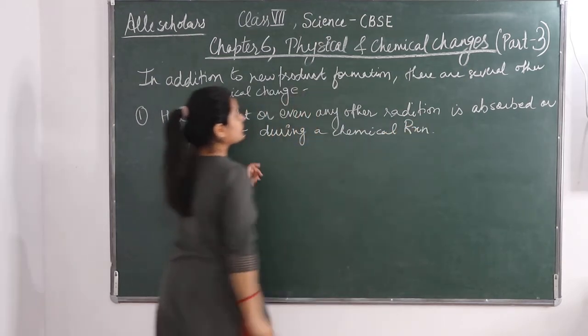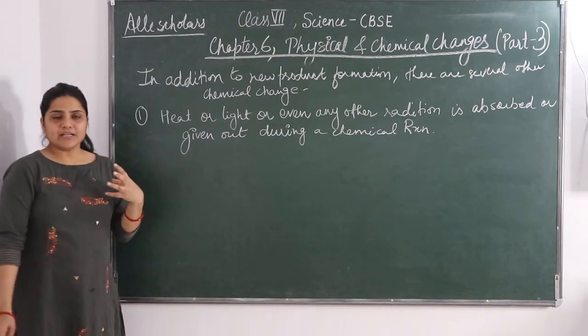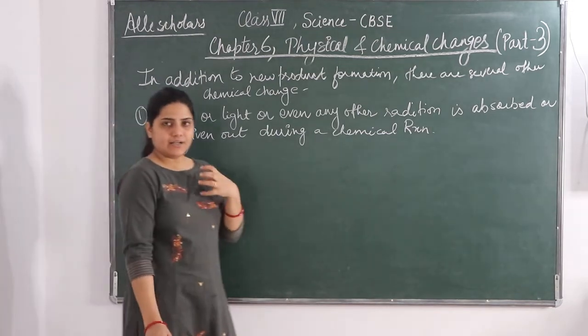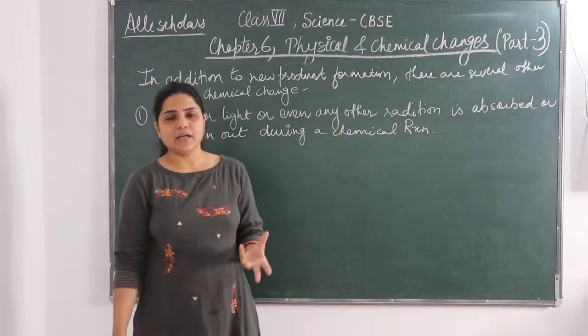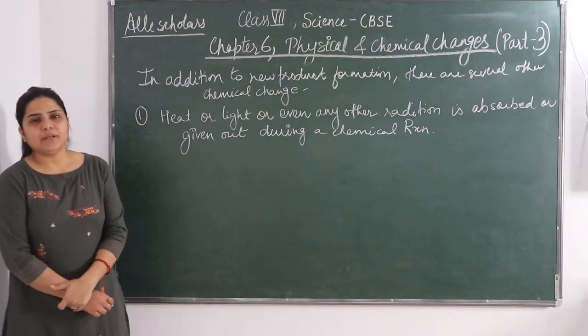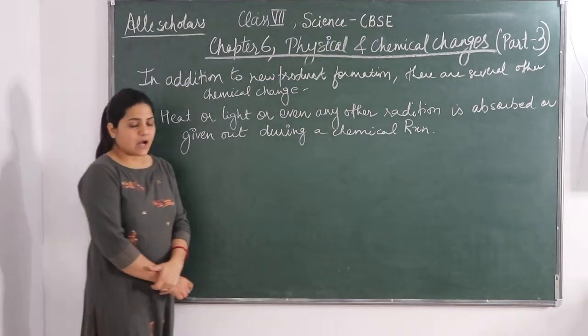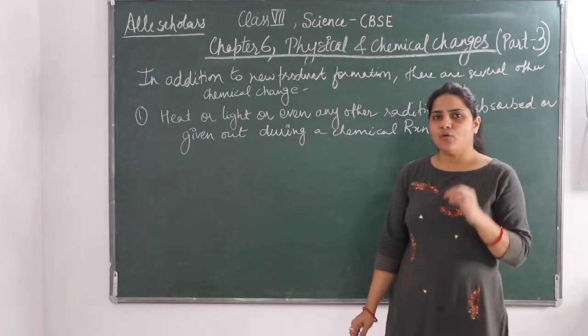So this is one of the chemical changes that is occurring. What chemical change is happening? Either heat or light is absorbed, or they are being given out. Okay, so for this there are lots of examples that we are going to discuss. A very common example of this is the burning of coal.